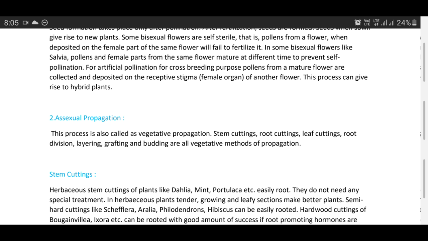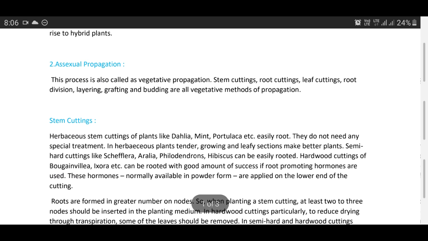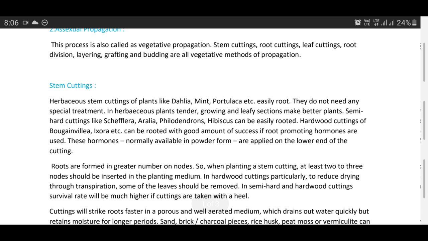Asexual propagation. The process is also called vegetative propagation, and it includes propagation with the help of stem, root, leaf cuttings, and root divisions. Layering, grafting, and budding are all vegetative methods of propagation. First one is stem cuttings. When we use the stem of a source plant for propagation, it is called stem cuttings.